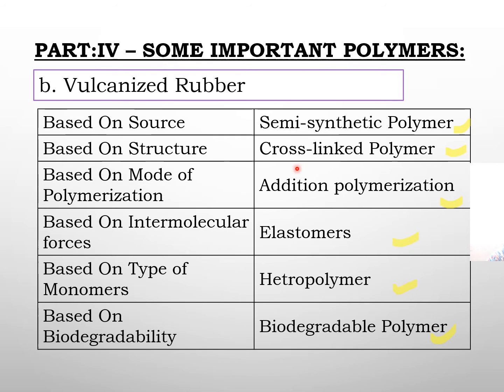So vulcanized rubber, based on source, is a semi-synthetic rubber. Based on structure, it is a cross-linked polymer. Based on mode of polymerization, it is addition polymerization that creates it. Based on intermolecular forces, it is an elastomer, it has an elastic nature. Based on type of monomers, it is a heteropolymer. And based on biodegradability, it is biodegradable. So you will see the formation just now, so you will come to know the heteropolymer aspect.